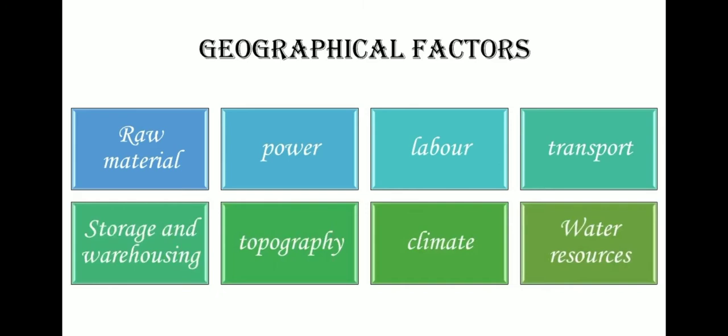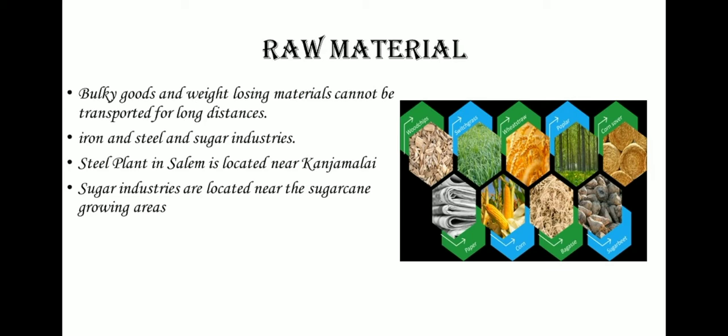Let's see about one after another. Raw material, first one. Bulky goods and weight-losing materials cannot be transported for long distances. Therefore, industries like iron and steel and sugar industries are located near the place of availability of iron ore and sugarcane respectively. Steel plant in Salem is located near Kanchamalai where iron ore is available. Similarly, sugar industries are located near the sugarcane growing areas.